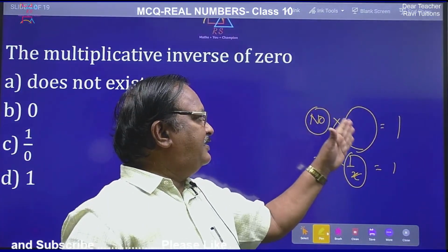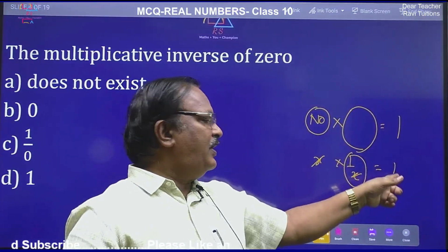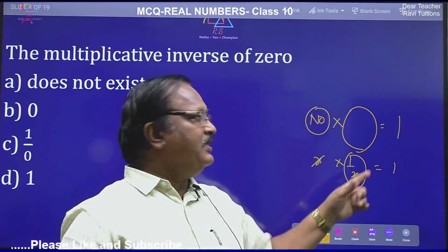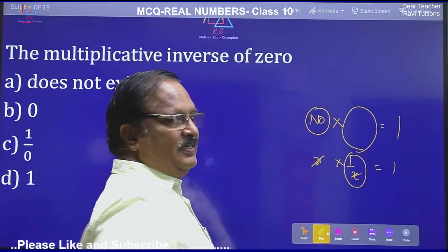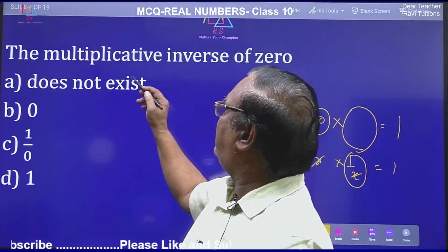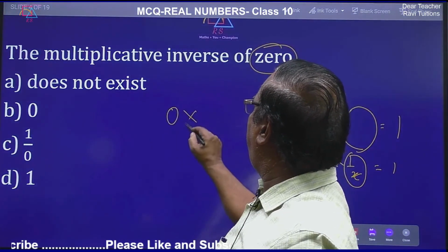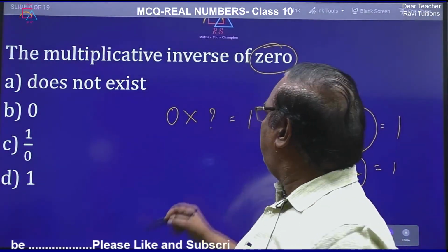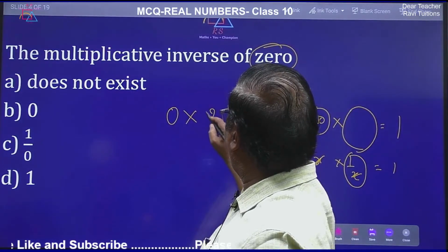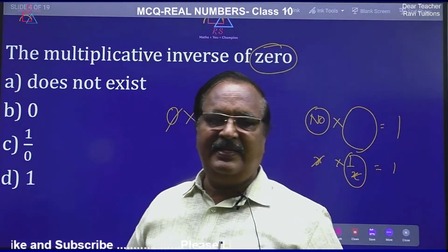This plus this should be equal to 0, not 1. In additive inverse you get 0, in multiplicative inverse you get 1. So now this is the concept. Let us apply the same concept here. 0 into how much is equal to 1? If you write 1 by 0, 0 will get cancelled, 1. So many people will think like this.